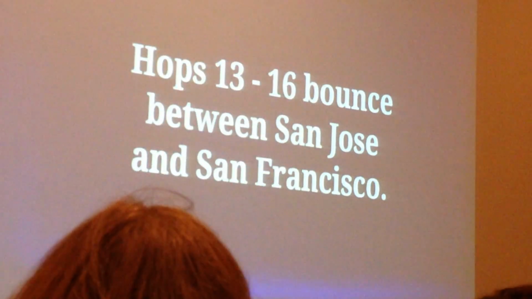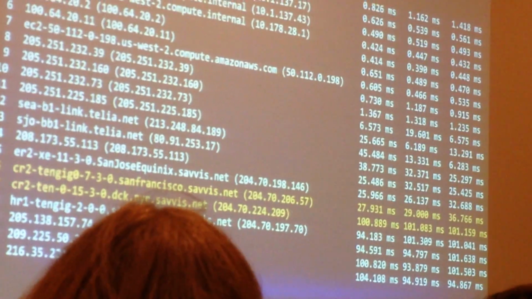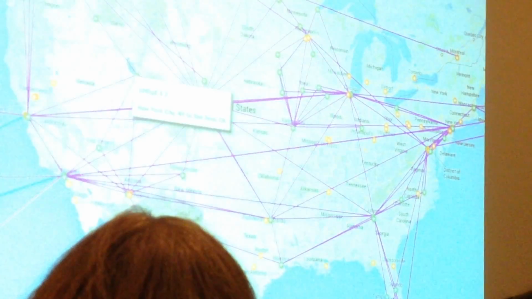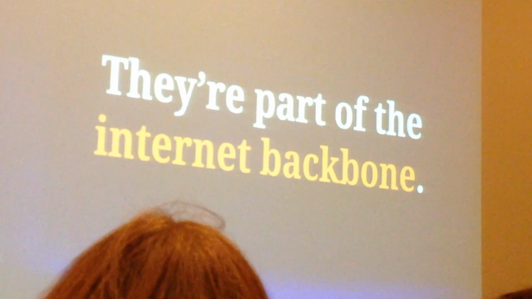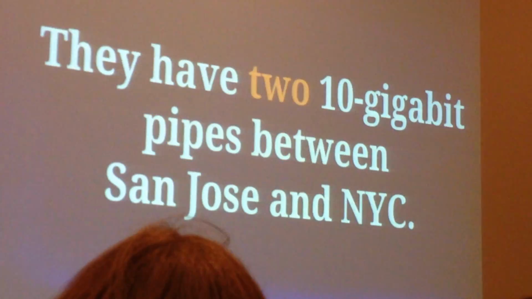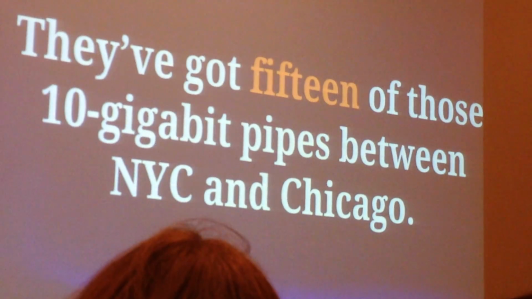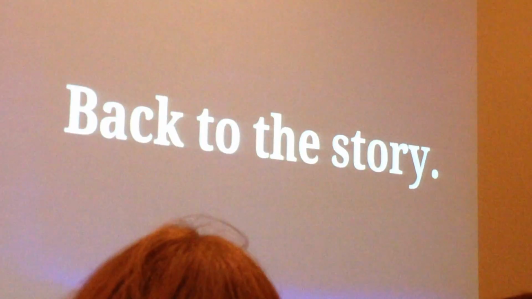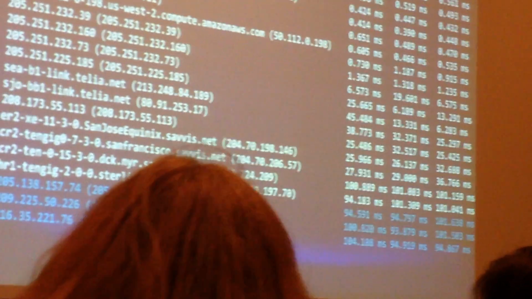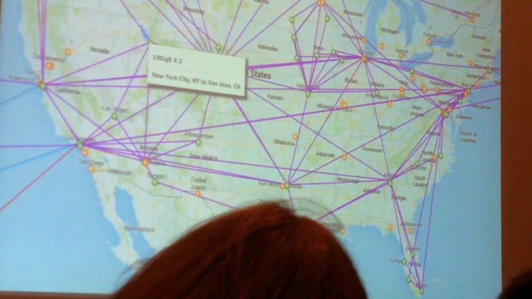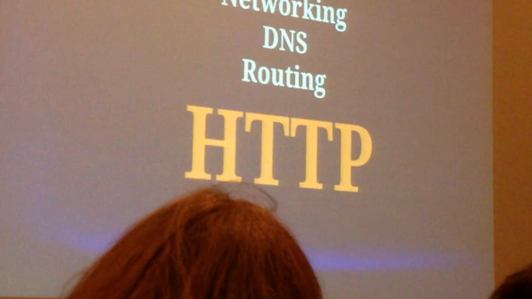These last 3 hops get us from San Jose to San Francisco, where the NSA looks at our information. Then we go from San Francisco to New York City. Wait, what? Look at all this United States that we travel across. That's the internet. And CenturyLink is part of the internet backbone. They get 20% of the traffic on the internet. They have 2 10-gigabit pipes between New York City and San Jose, and it's not nearly enough because they have 15 of them between Chicago and New York City. Back to the story. This is the last handful of hops. They're hopping us between New York City and our hosting facility in Northern Virginia. That's the map again. The summary: 2 of those hops get us 3,100 miles. The other one's only 1,000.